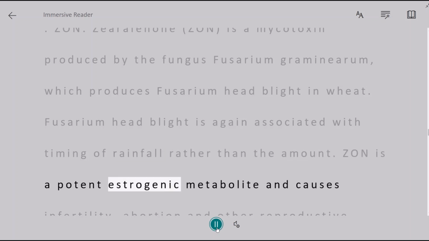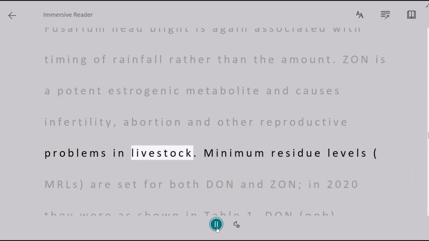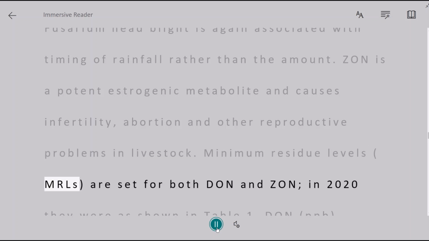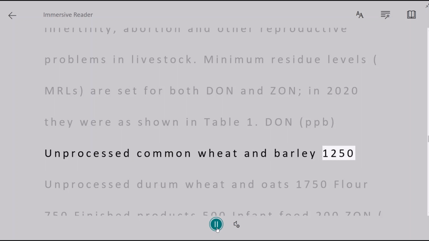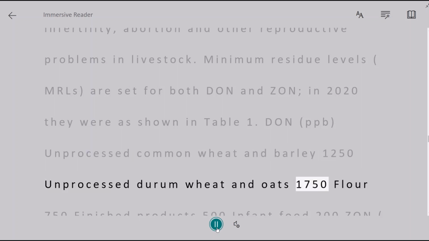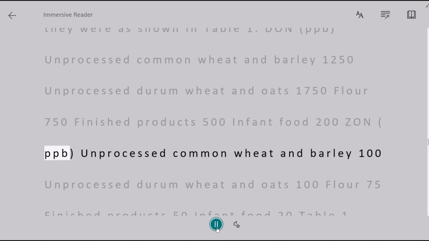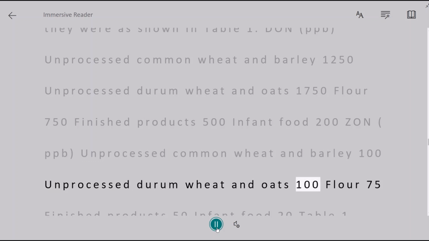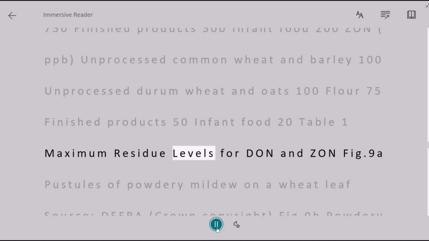ZON is a potent estrogenic metabolite and causes infertility, abortion, and other reproductive problems in livestock. Maximum residue levels, MRLs, are set for both DON and ZON. In 2020 they were as shown in Table 1. DON, ppb: unprocessed common wheat and barley 1250, unprocessed durum wheat and oats 1750, flour 750, finished products 500, infant food 200. ZON, ppb: unprocessed common wheat and barley 100, unprocessed durum wheat and oats 100, flour 75, finished products 50, infant food 20. Table 1. Maximum residue levels for DON and ZON.